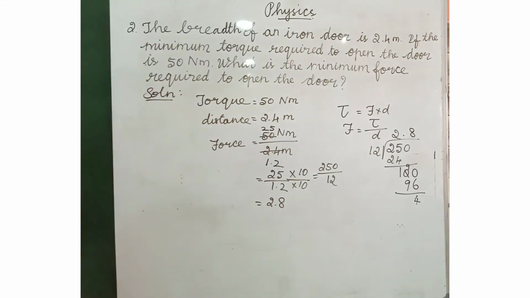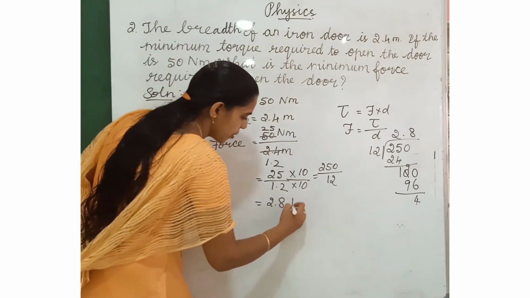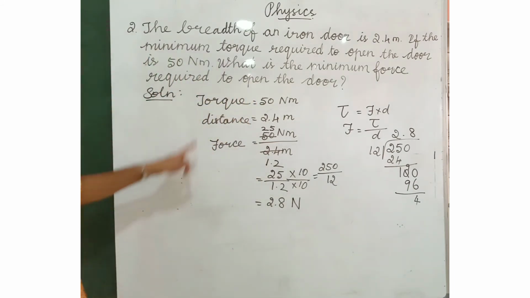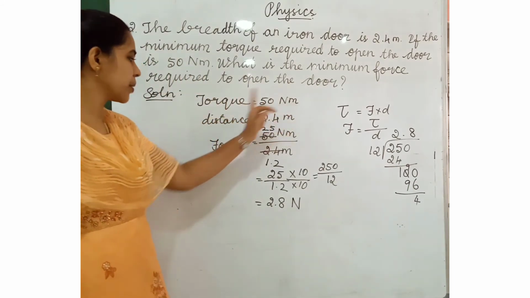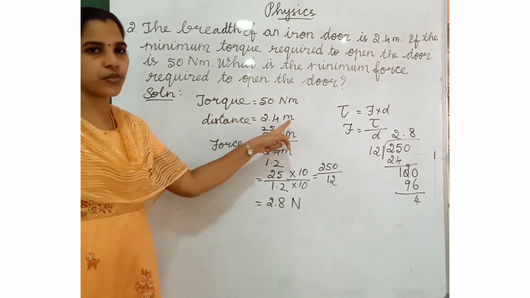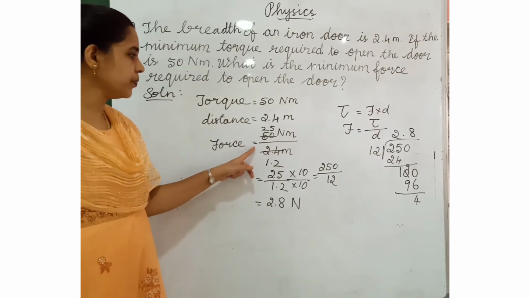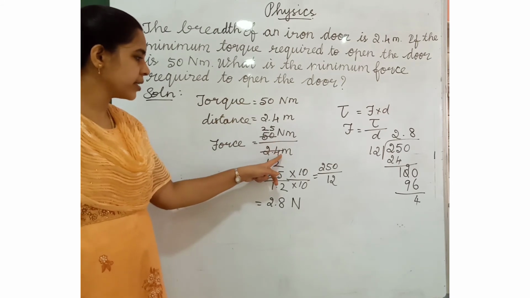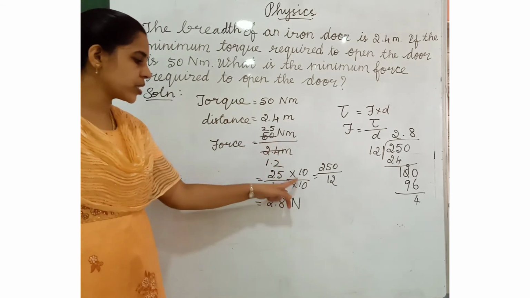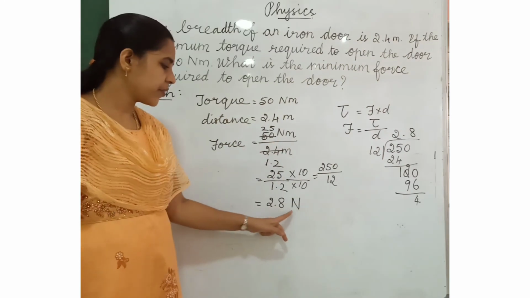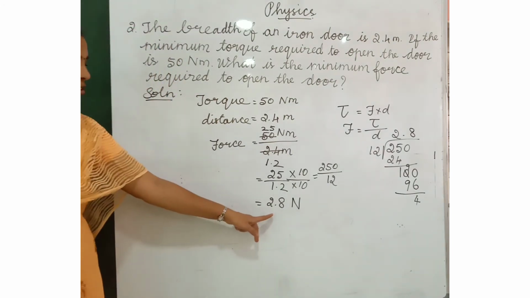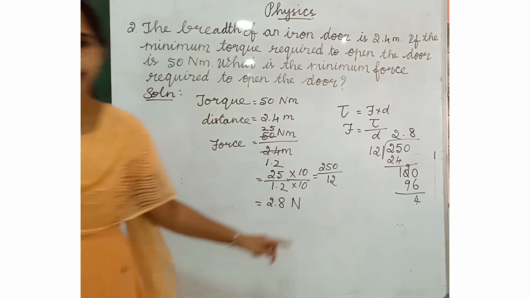Again, what is the answer now? 2.8. 2.8 Newton. Listen, torque is equal to 50 Newton meter. Distance equal to 2.4 meter. What is the formula for force? Force is equal to torque divided by distance. So we have to substitute these numbers, then we will get the answer. Force is equal to 2.8 Newton.